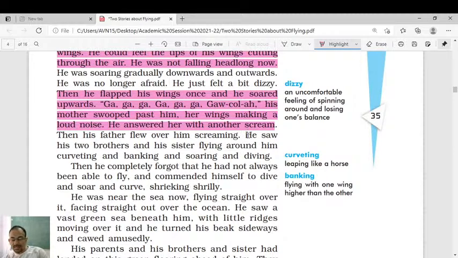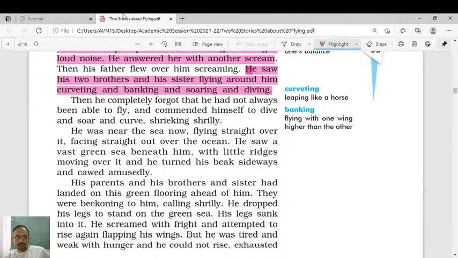So these are the experiences of the young seagull after he first learned his art of flight. He saw his two brothers and his sister flying around him, curveting and banking and soaring and diving. So these are the value points you need to mention while writing the answer to the question, how did the young seagull first experience the art of flight, or what did the young seagull experience after he learned the art of flight? Okay. Now let's continue.